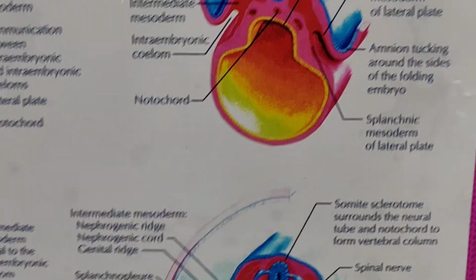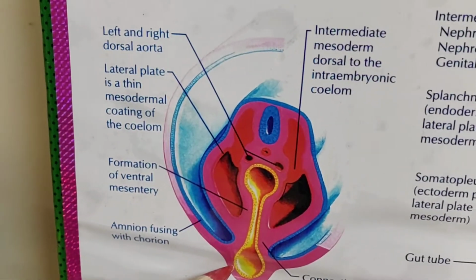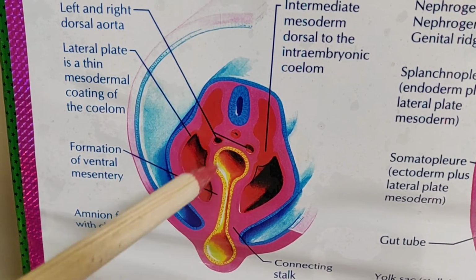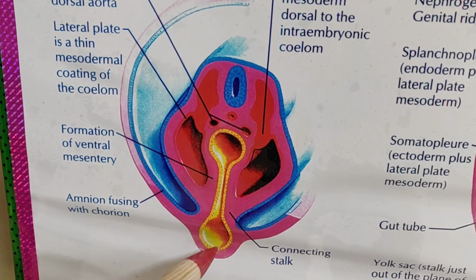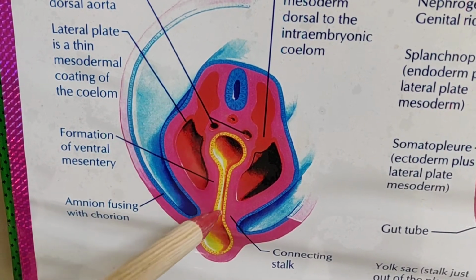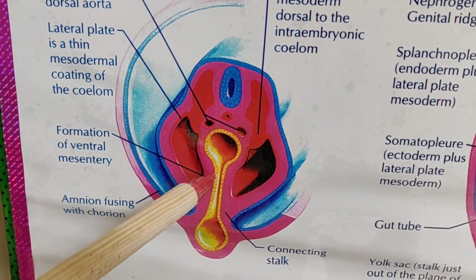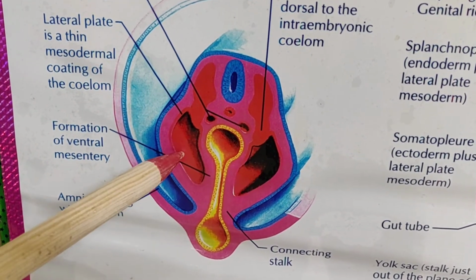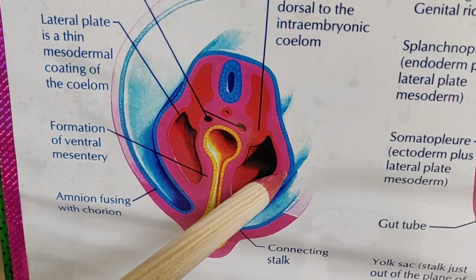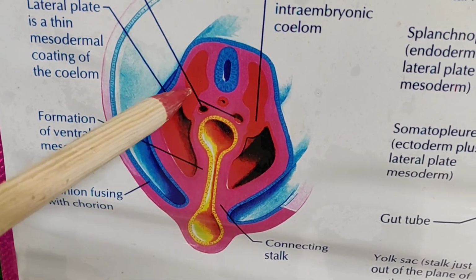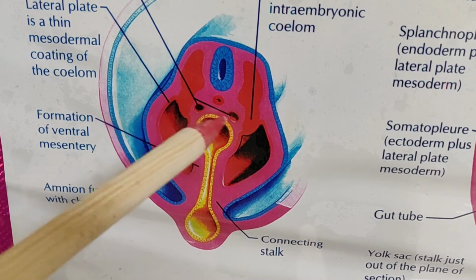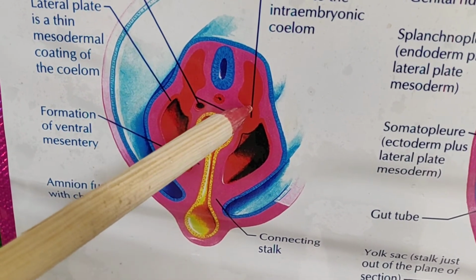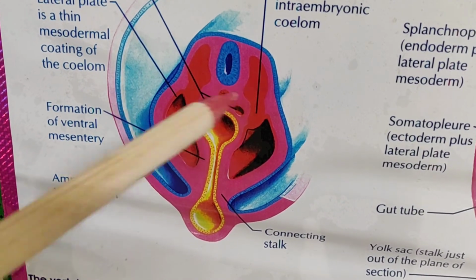Now, as a result of the lateral folding, this is the change in the yolk sac, the hourglass constriction. It is the gut, and this is the definitive yolk sac, and this is the channel, the vitelo-intestinal duct. This is the peritoneal cavity, the coelom cavity. And on the side of the dorsal mesentery, see, it is the position of the intermediate mesoderm through which the kidney is formed.